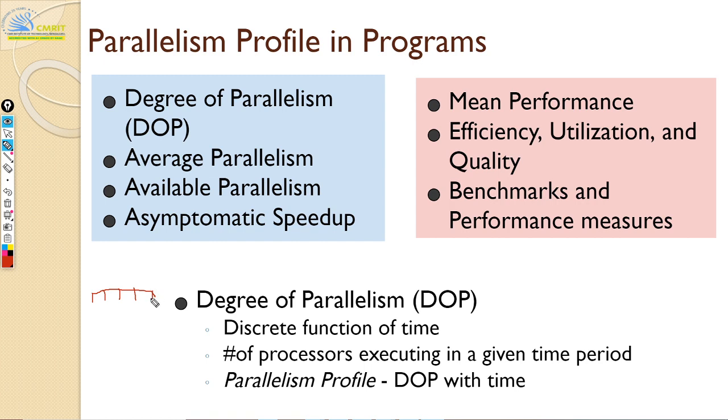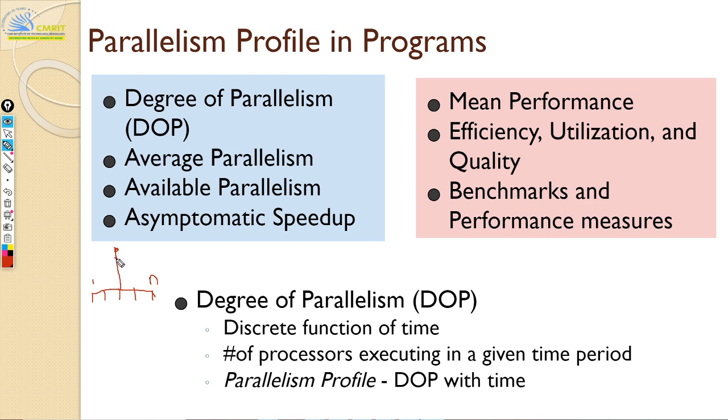In this for loop, 1 to n, if you have no loop dependency and no other dependencies, then your degree of parallelism is n itself. On the other hand, at some point you may have a very sequential execution, where you have to complete this step and then move to the next step.